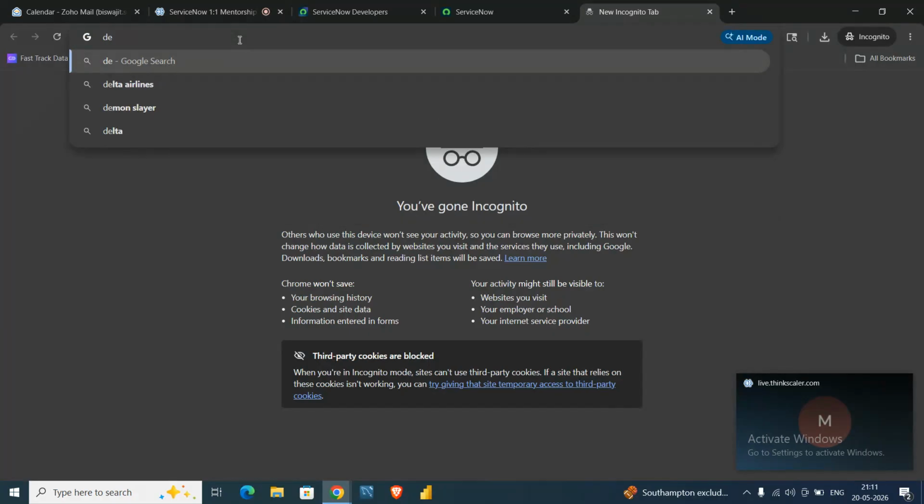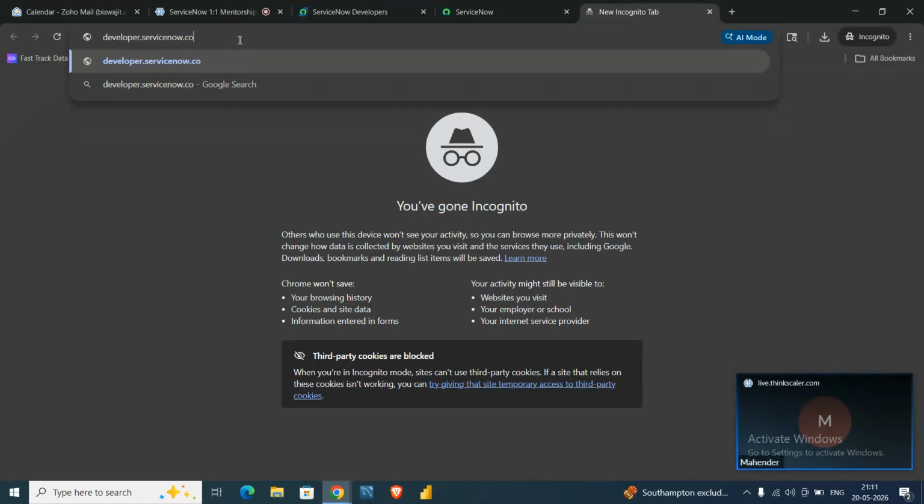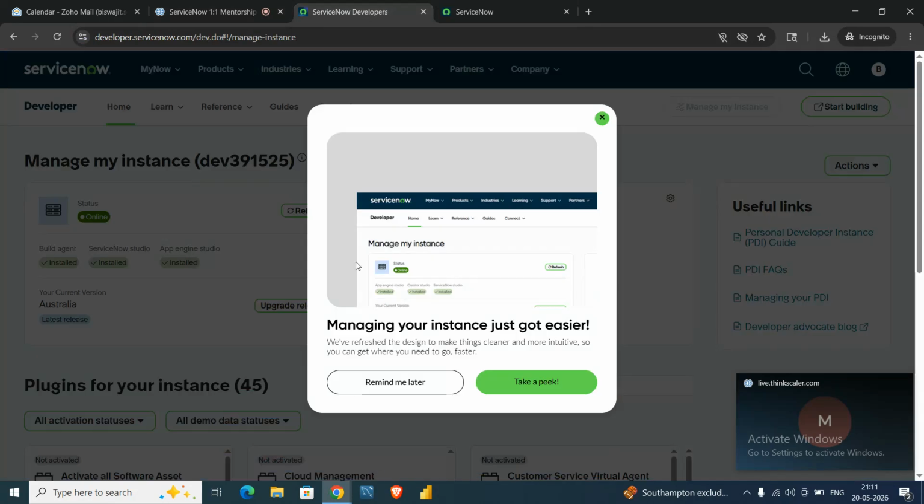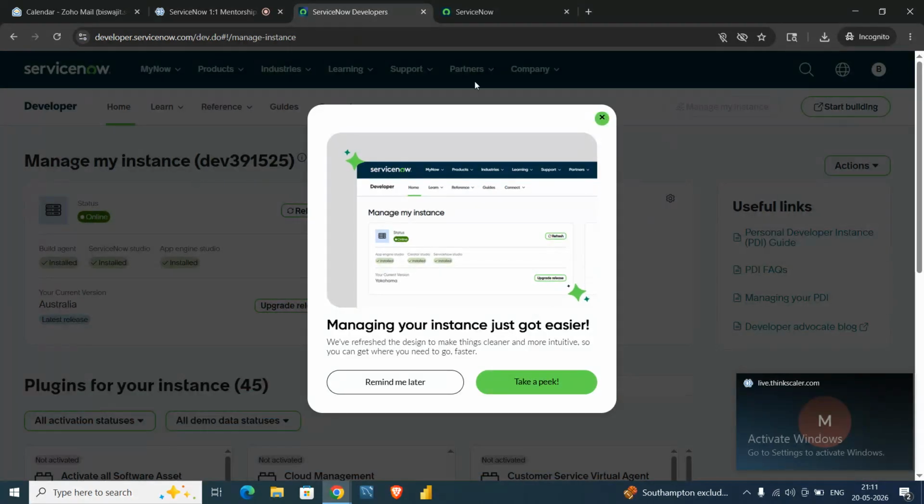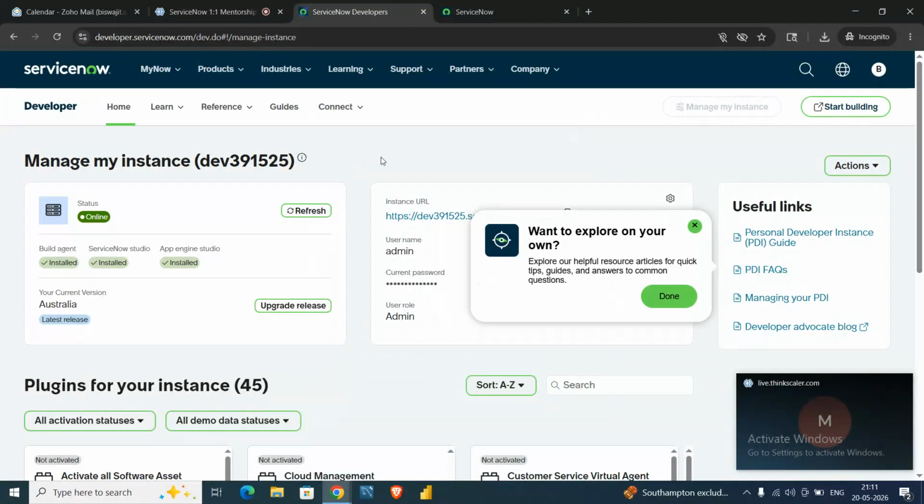So you have to search in Google for developer.servicenow.com. It will look like this, but currently I have already requested my instance, so it is looking like this.